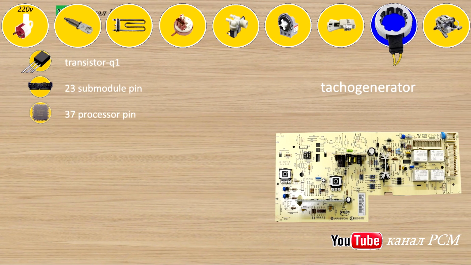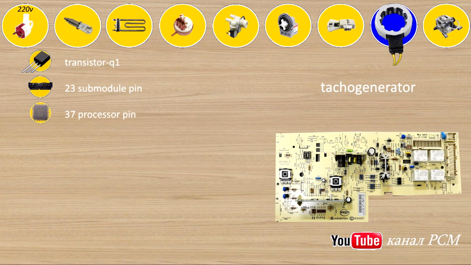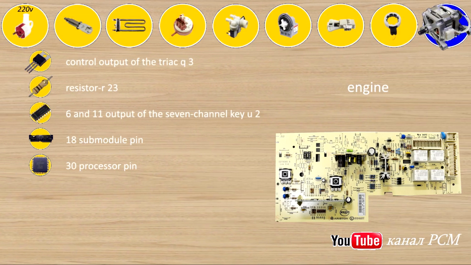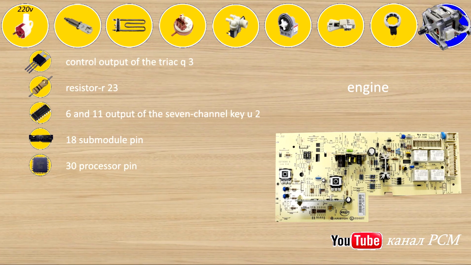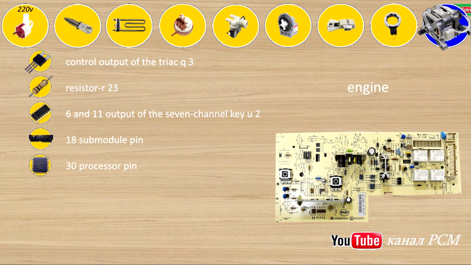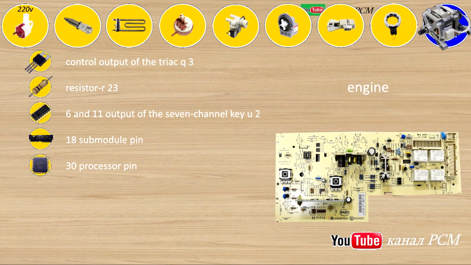Tacho generator. Transistor Q. Submodule pin 23. Processor pin 37. Engine. Control output of the triac Q3. Resistor R23. Pins 6 and 11 output of the 7-channel KU2. Submodule pin 18. Processor pin 30.